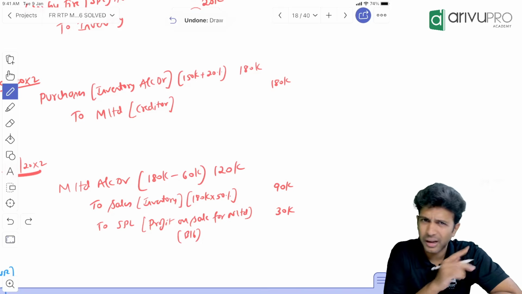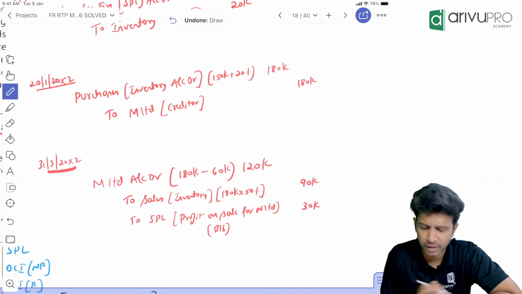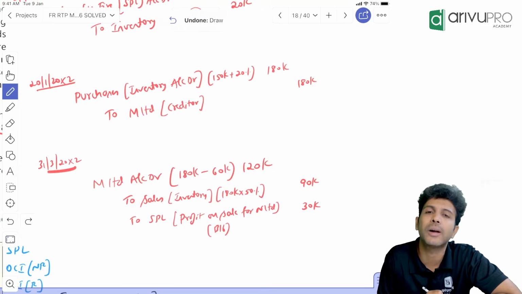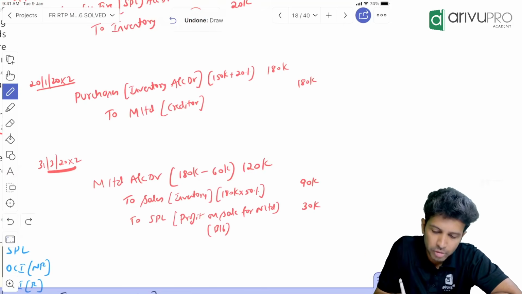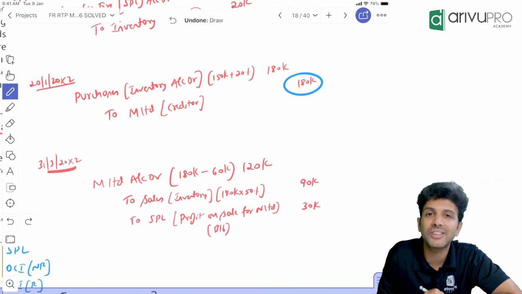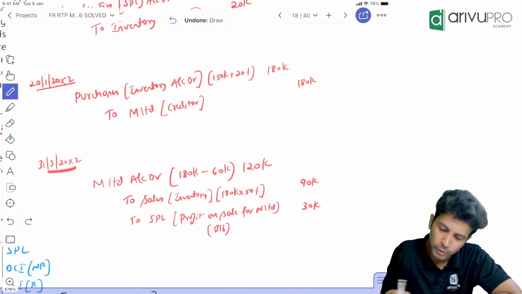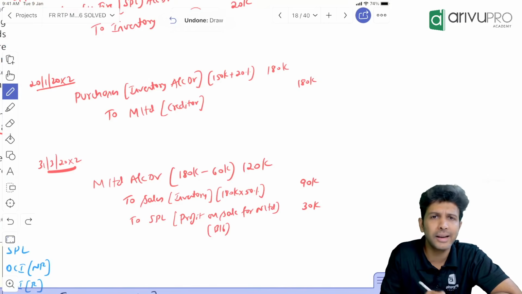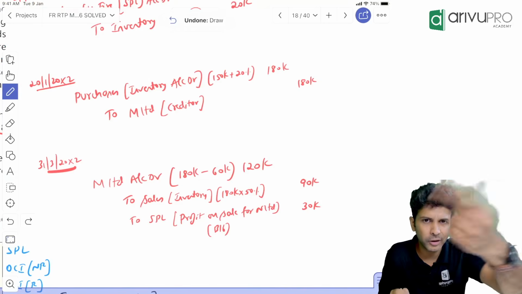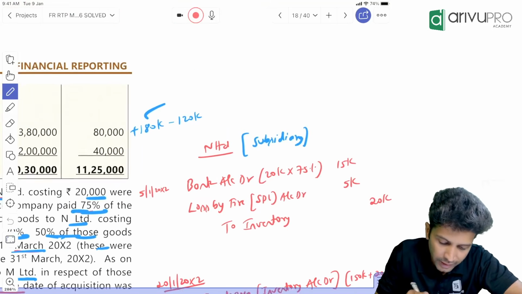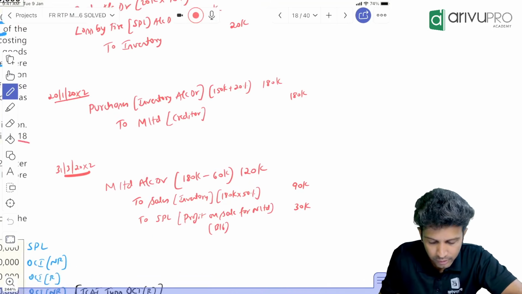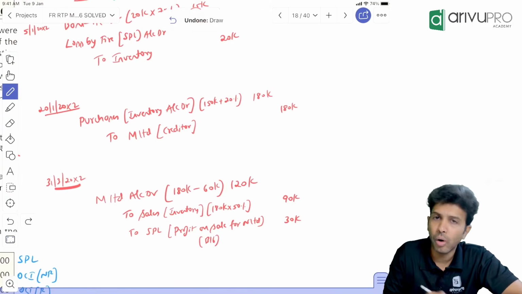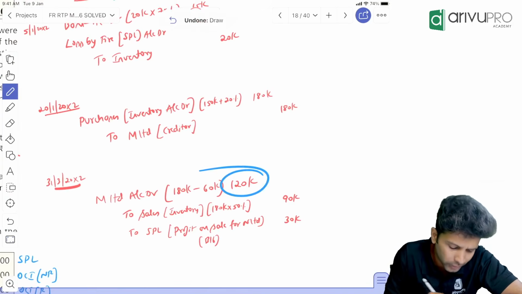What is that? M Limited. M is already a creditor for the subsidiary. Now you are debiting the creditor by how much? 120. So the balance will reduce, because we will not pay 180 anymore. We have to pay only 60. I have added 180 here already. If you want, you can do 180 minus 120 and take the direct number 60. Since I'm going transaction by transaction, I've already added 180. Now, you can think of it as since we sold, we'll not pay the creditor 180 anymore. 120 we have debited.